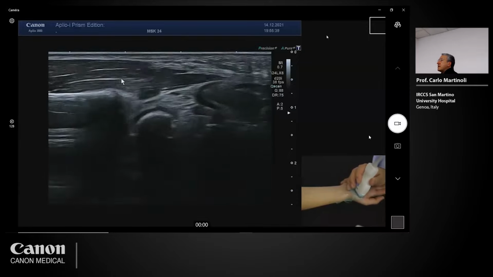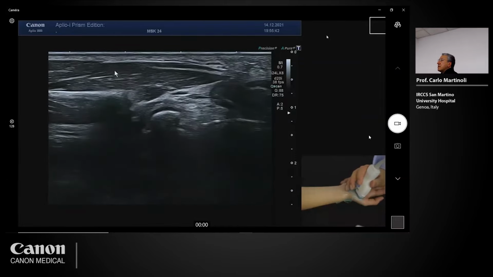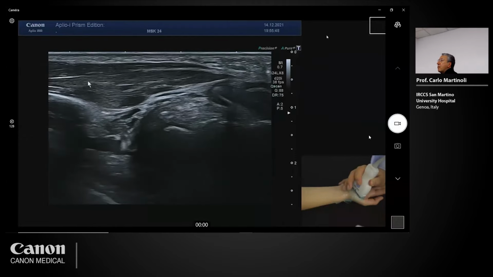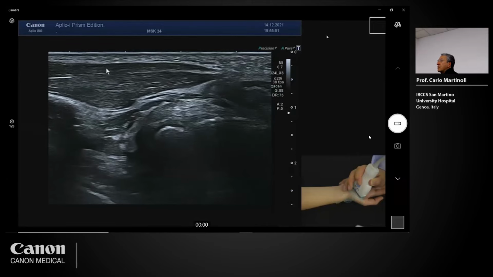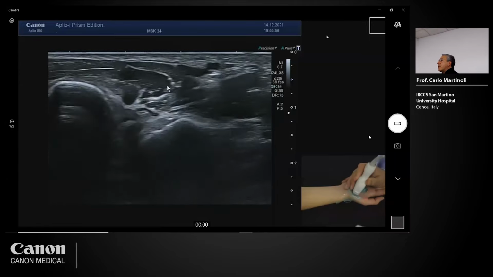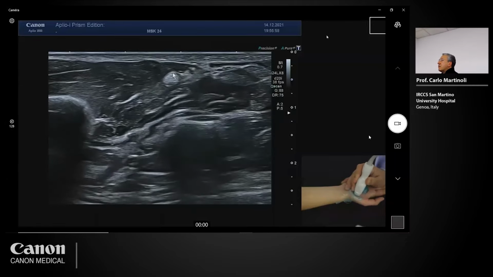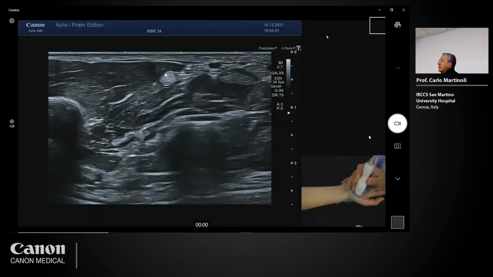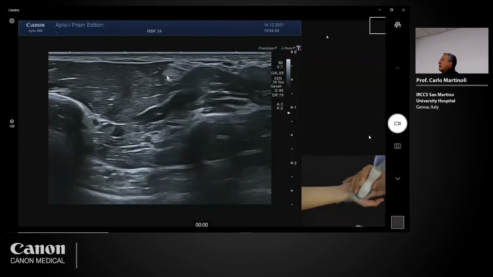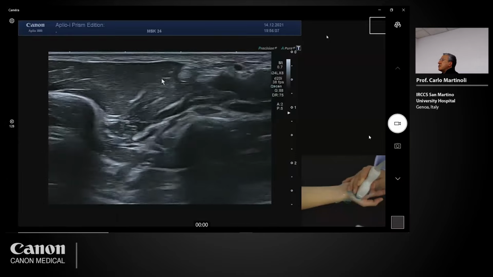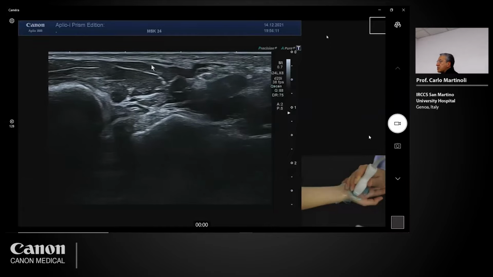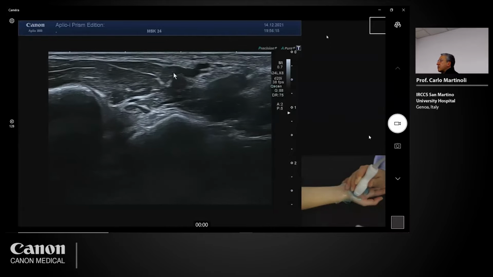It is the most superficial structure. After that, I go more distally, and I see a second muscle. It is usually thicker than the first, and this is the opponens pollicis. So abductor pollicis brevis, opponens pollicis. After that, remember to place the probe in the short axis of the flexor pollicis longus. And when I follow the flexor pollicis longus in this area, I can see the superficial belly here. This is the superficial belly of the flexor pollicis brevis. This is the deep belly of the flexor pollicis brevis.